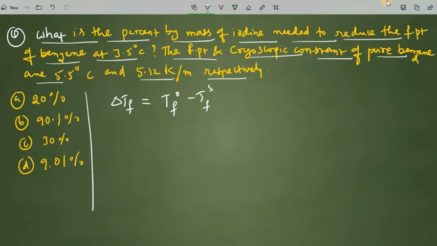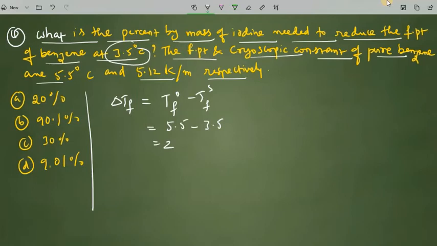The freezing point of benzene is 5.5, so TF naught is 5.5. The freezing point of the solution is 3.5. So the difference between the freezing points is 2, that is delta TF.